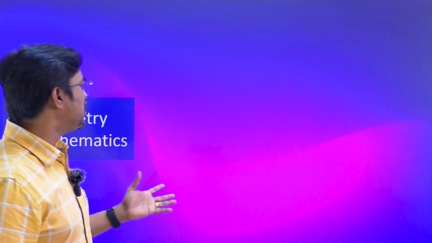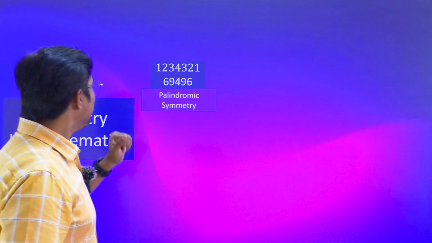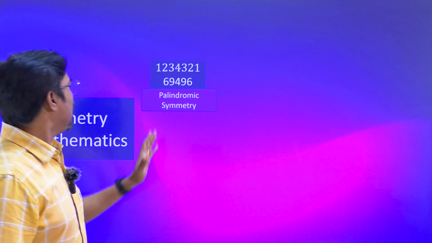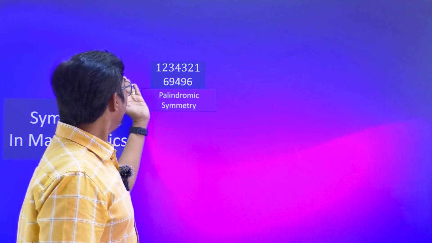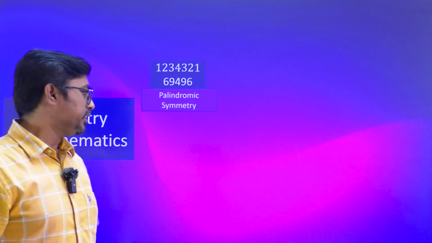Then we go to symmetry in mathematics. In mathematics, there are a lot of symmetrical ideas. I'll not go into the details, but I'll just give you some ideas to understand and appreciate the symmetry ideas in mathematics. The first one is palindromic symmetry. You have a reflective symmetry in a number. You look at it with respect to the middle, and you have left-right reflection symmetry or folding symmetry.